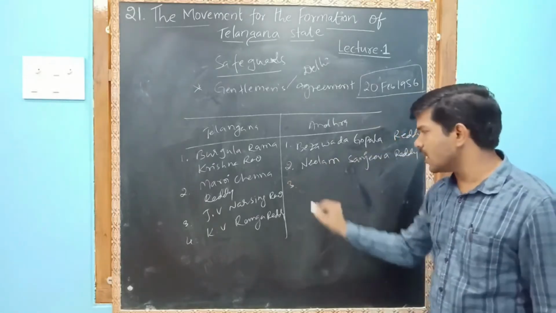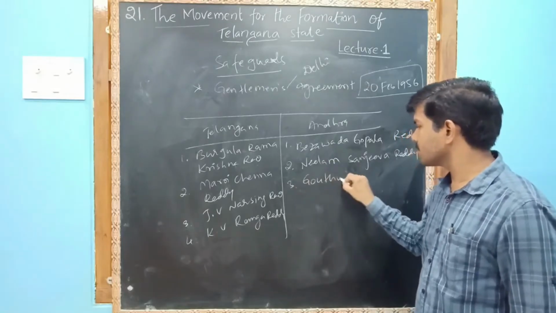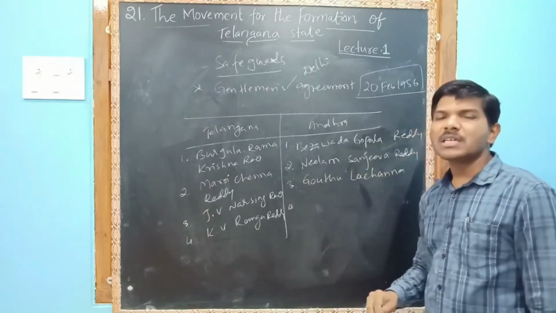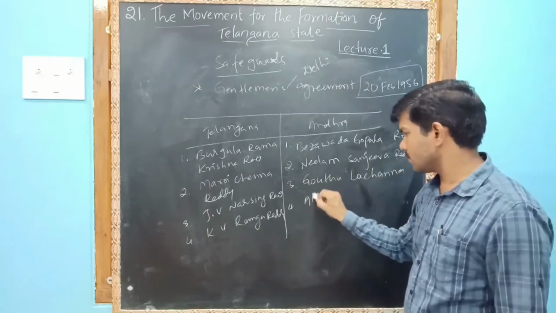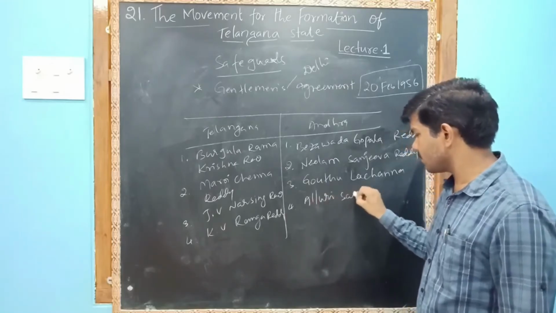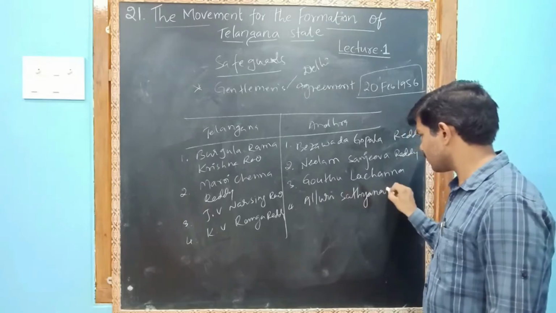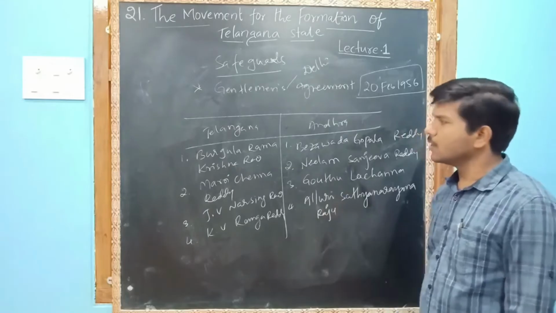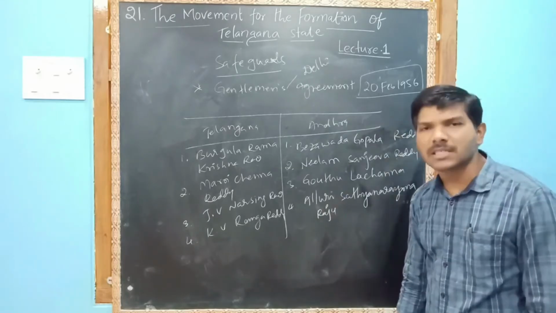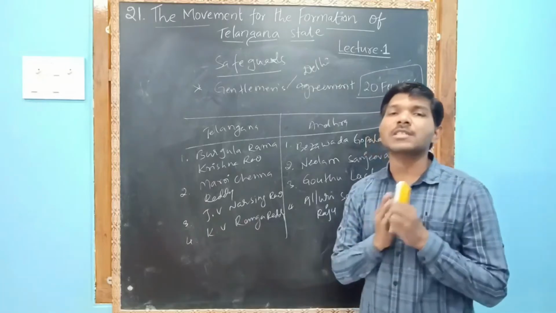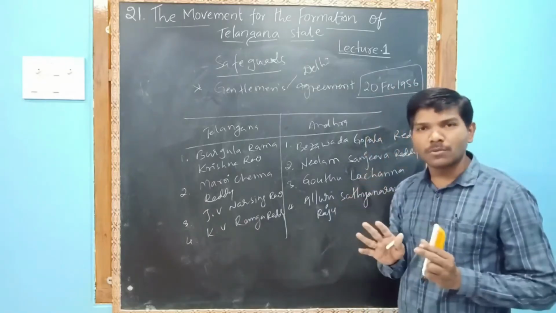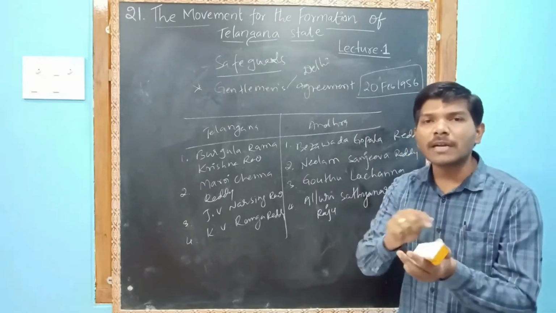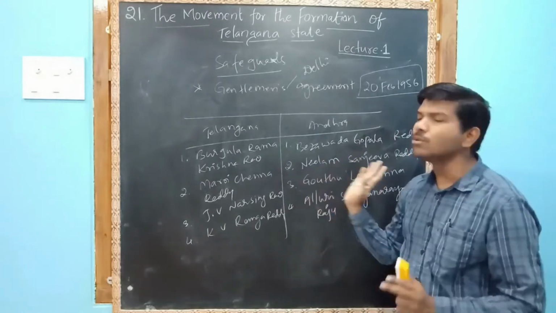Third, Gouthu Latchanna. Fourth, Alluri Satyanarayana Raju. These are the 4 dignitaries who discussed, because the Telangana leaders wanted safeguards. They said okay, we will accept, we can merge together and form a new state, but we have certain doubts. If you give it in writing on bond paper, we will accept the merger.